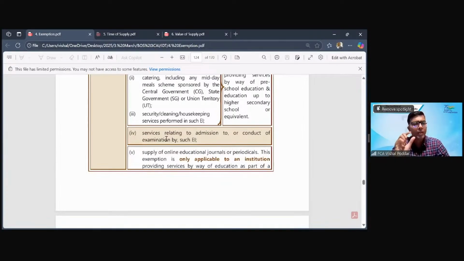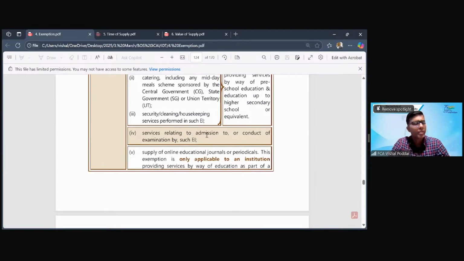What is your doubt? See, here there is no qualification as to who should be receiving. So any of these three. I'm not able to... I'm clear with the upper three. I'm just confused with the fourth and fifth one. Achha, so you want to understand what is the nature of service covered here.